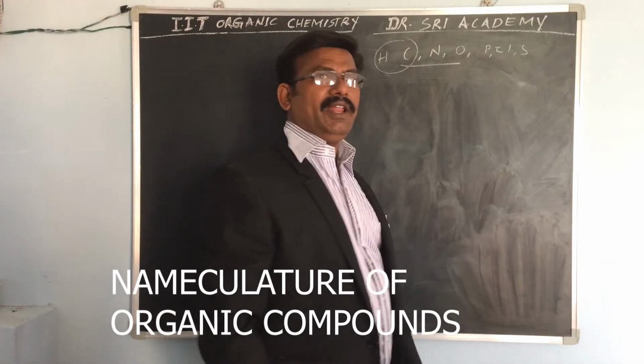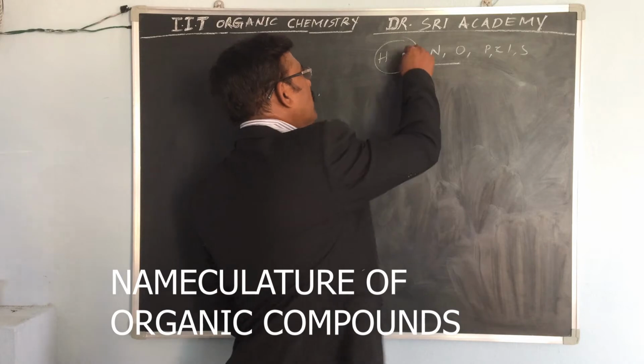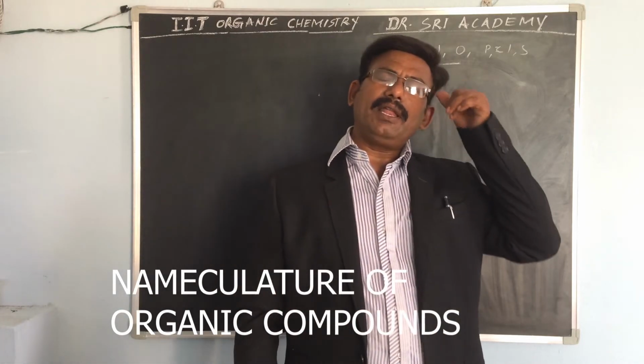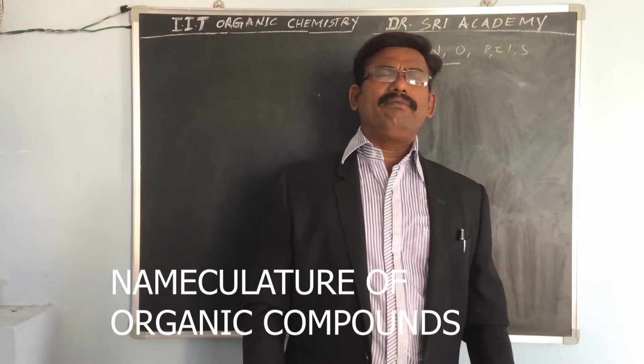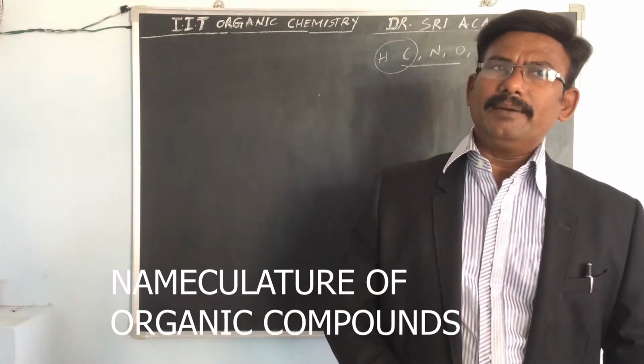These are very, very important. Among these, carbon and hydrogen are very, very important. They play a very important role in the nomenclature.